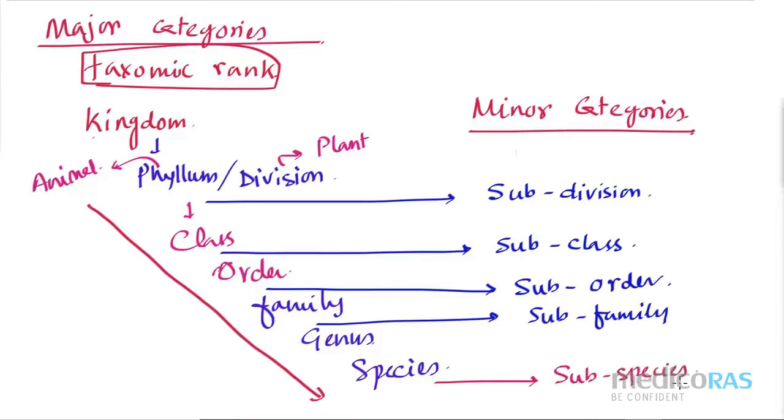Correct? Now, tell me one answer. Okay? If it is subspecies, then this trinomial nomenclature is for animal or for plants. If it is for plant, then the subspecies is considered as what? And after subspecies, demi. Okay, and after demi, there will be variety. See, that is variety is the lowest category, you can say. Under the minor categories, variety is the lowest one, not the subspecies is the lowest one. And in between that, we have demi also.